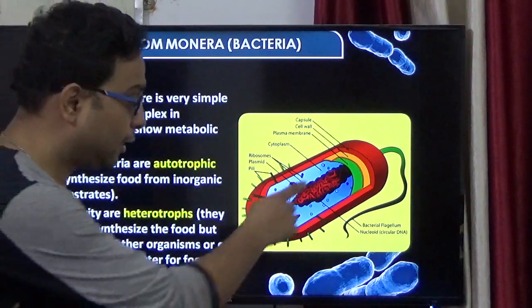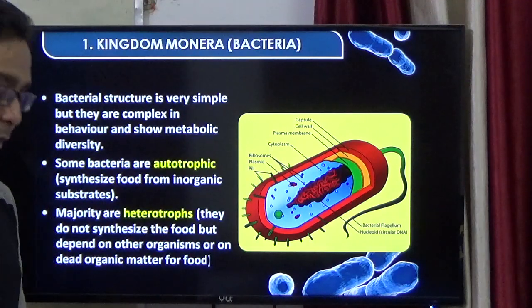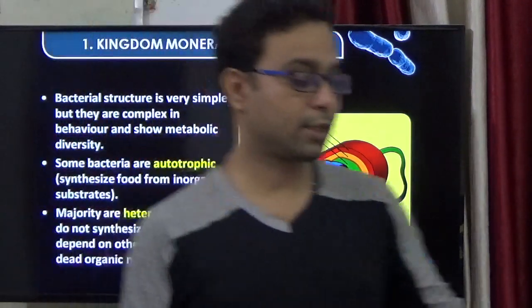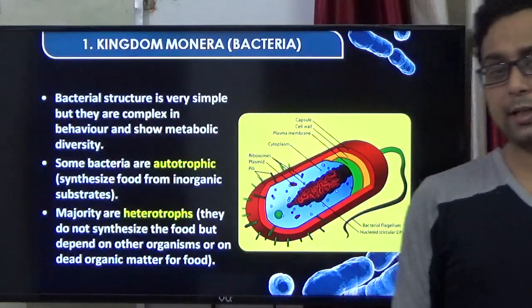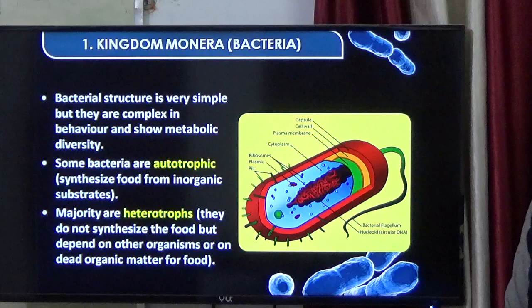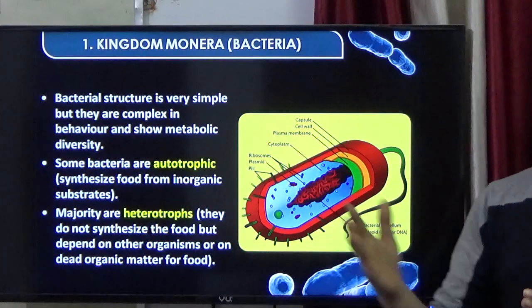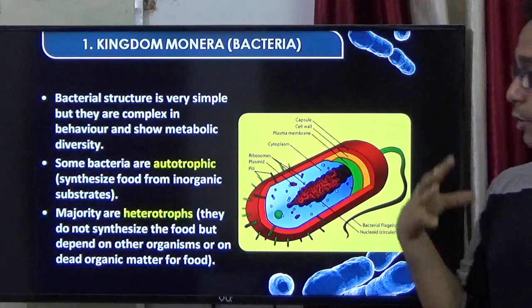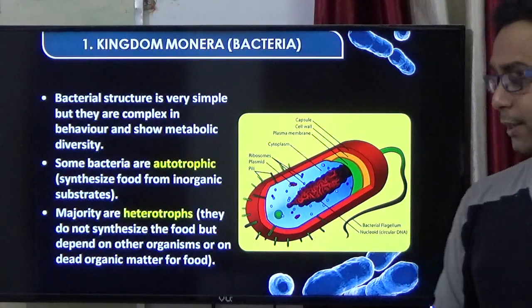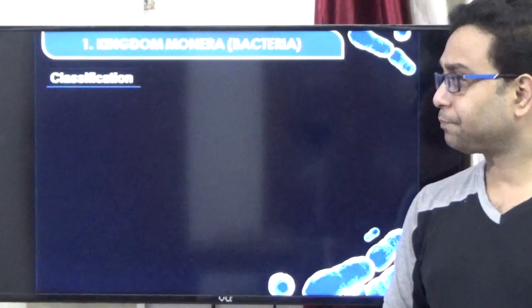On the other hand, on the surface of bacteria, small structural appendages are present. That is the pili. It helps in the bacterial conjugation process, that means bacterial sexual reproduction. You know, sexual reproduction is of three types in bacteria: conjugation, transformation, and transduction. So this is the common structure of bacteria, but every structural point is very important for your NEET.